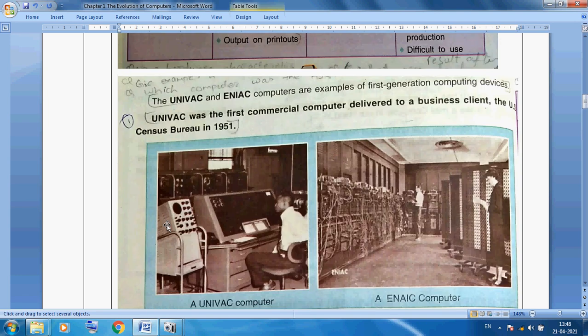You can see the size of the UNIVAC computer in this picture. This is a very large computer. This is also the ENIAC computer, the first electronic computer. You can see the size of this ENIAC computer, a very big size computer. The first commercial computer was used by the US Census Bureau in 1951.